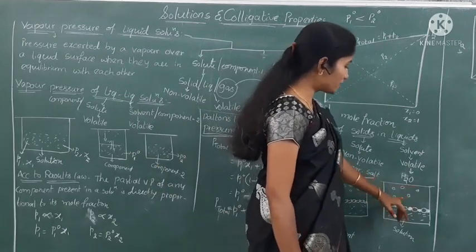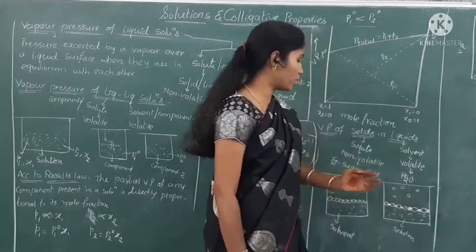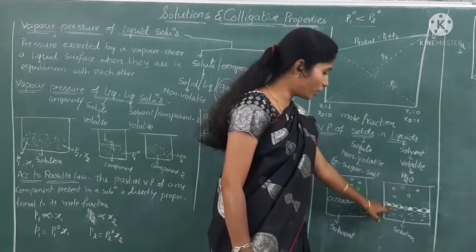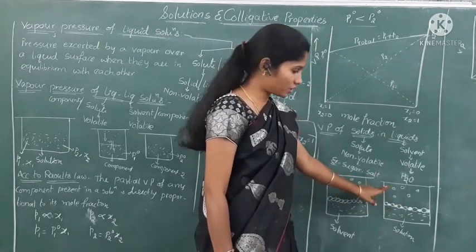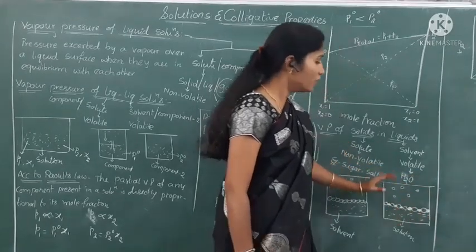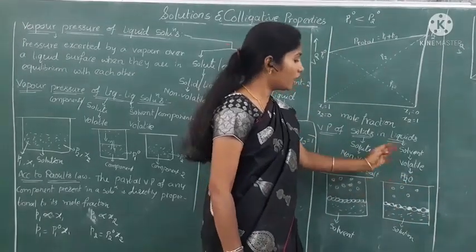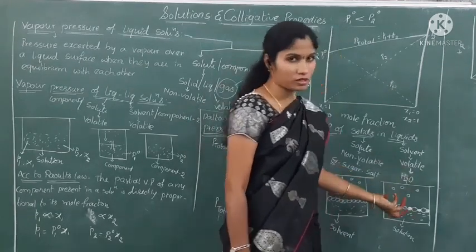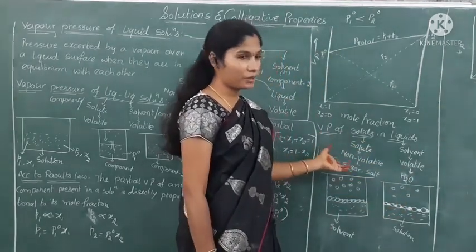Now here, the surface is occupied by both solvent molecules and solute molecules. The solute molecules cannot convert into vapor state. So that's why you can observe only solvent molecules in the vapor state, and that too in less number, because the surface is occupied by the solute molecules also. They cannot convert into the vapor state.